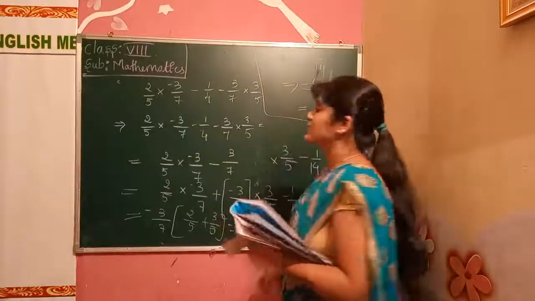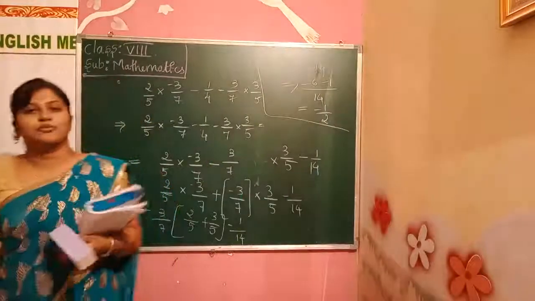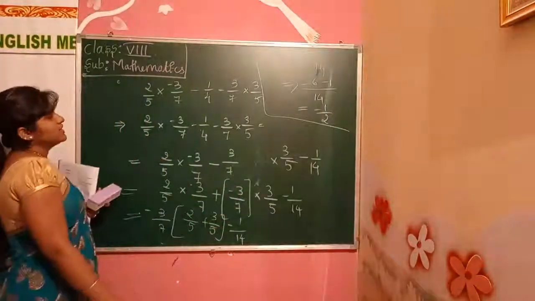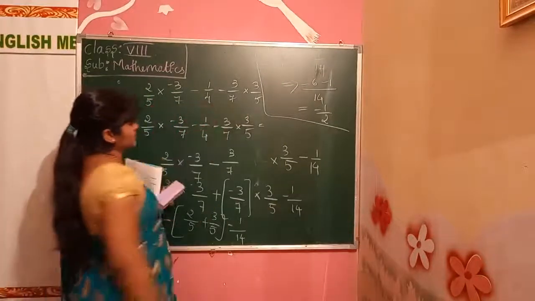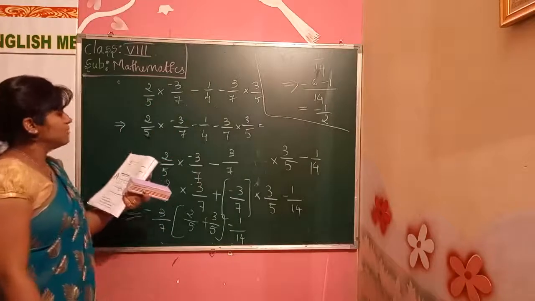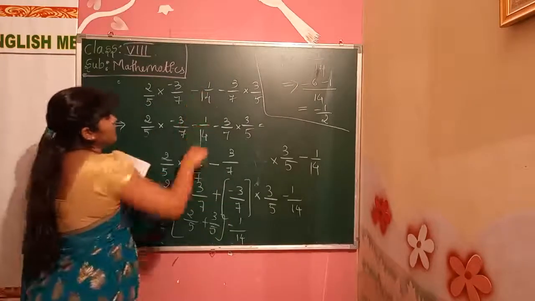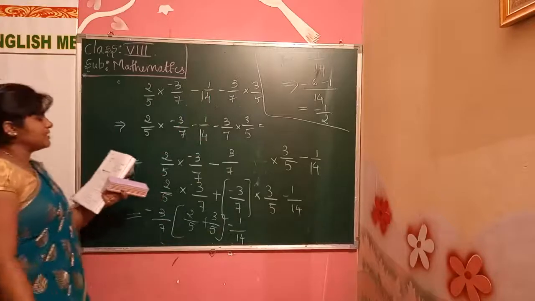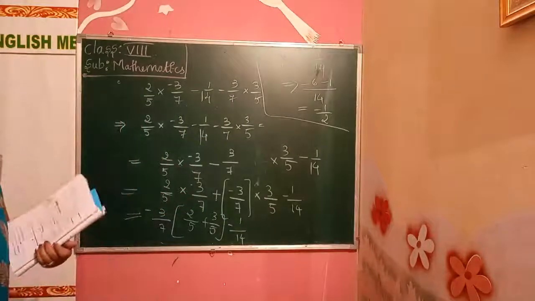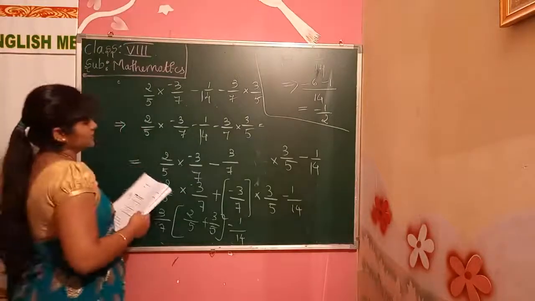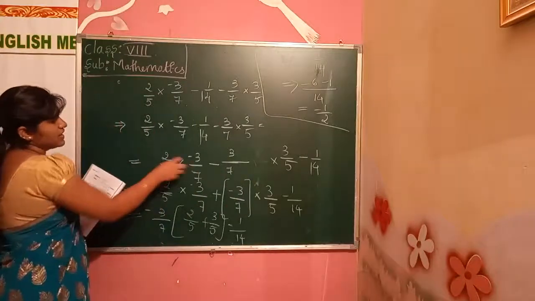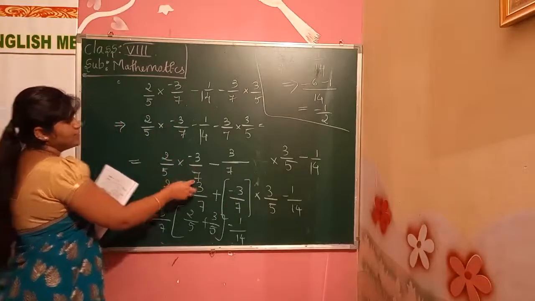Here, what all things did we do, children? Here we used the commutative property. After that we used the distributive property. First, what did they do? They have an example problem like this: 2 by 5 into minus 3 by 7 minus 1 by 14 minus 3 by 7 into 3 by 5.